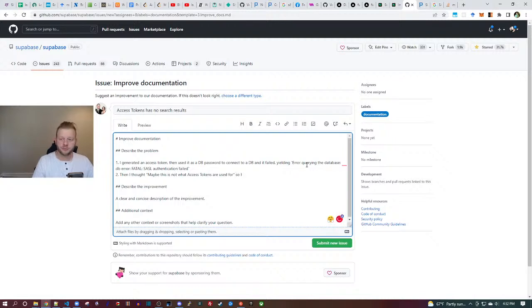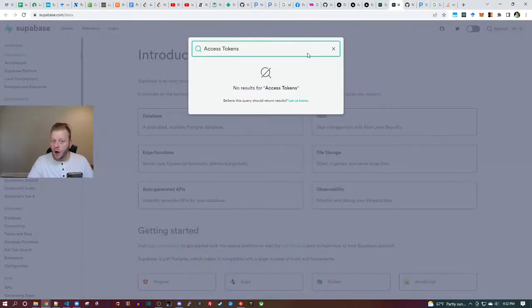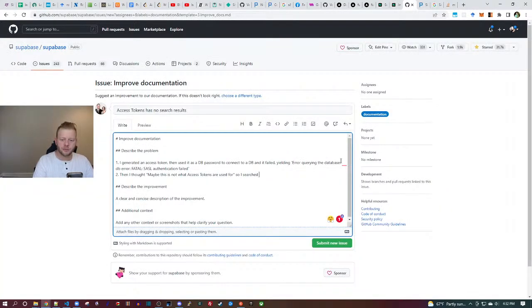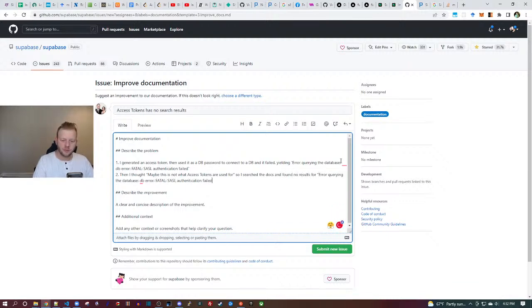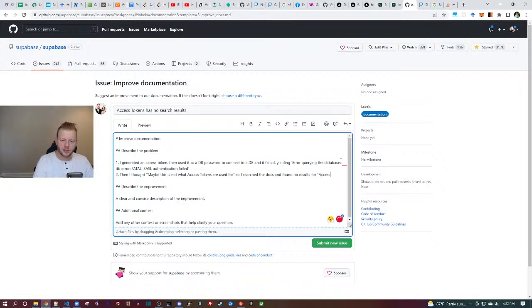So I searched the docs and found no results for access tokens.